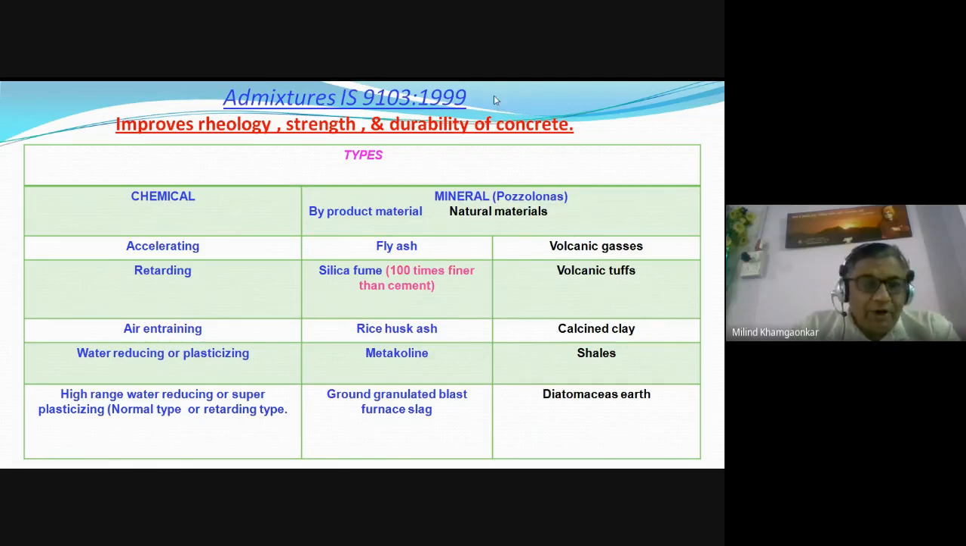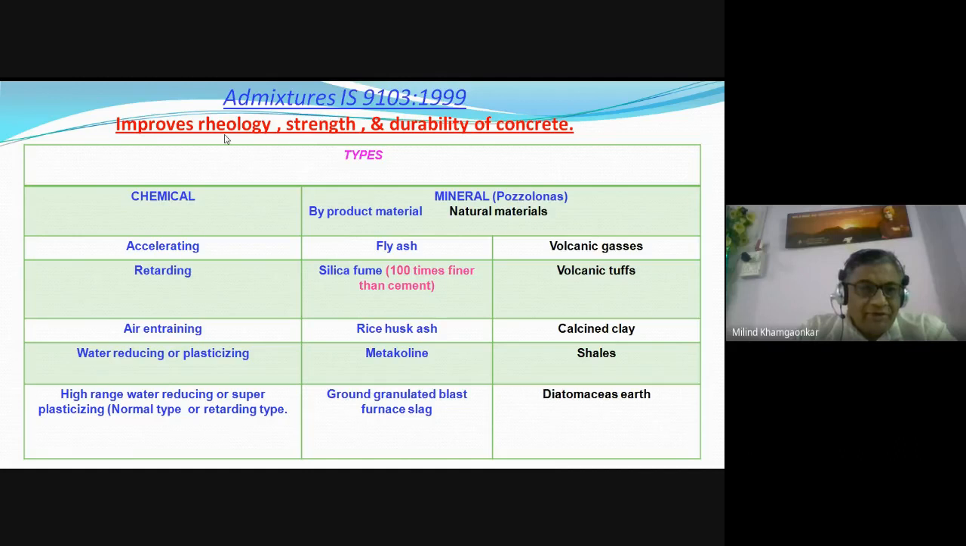From your exam point of view as well as from your general knowledge point of view, you slowly gain the importance and the knowledge of these, at least the numbers you try to remember or recollect. From the exam point of view, this will add more marks to your answer. So for admixtures, the Indian Standards are 9103 as well as 456.